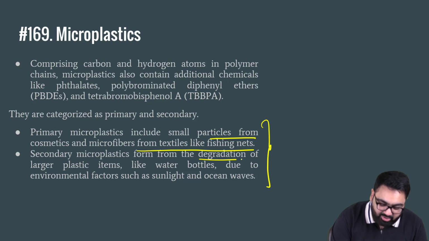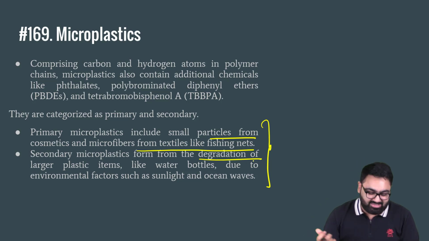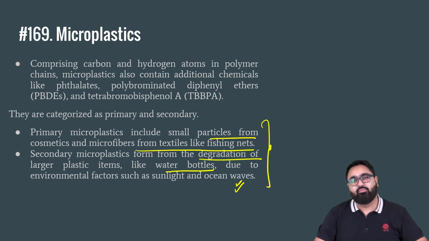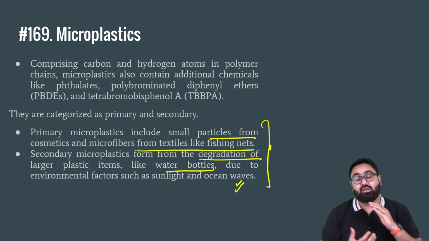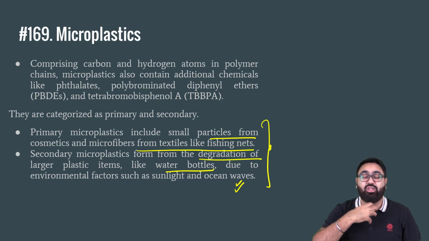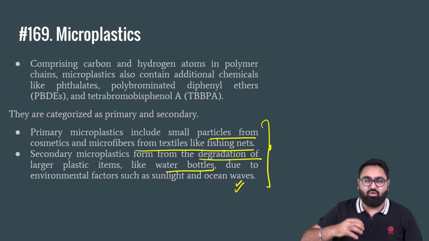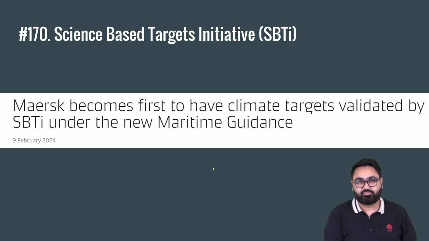So when large plastic items degrade over time, they convert into very small pieces that become microplastic, like water bottles, etc. Again, secondary ones are just smaller pieces of plastics degraded over the years, over the decades, and they are converted into very, very small pieces. They are so small that they can actually clog our veins. That becomes a big problem when they become a part of our immune system. They become a part of our nervous system. That can cause a lot of issues. That has been found here, where microplastics have been seen inside a human heart as well.